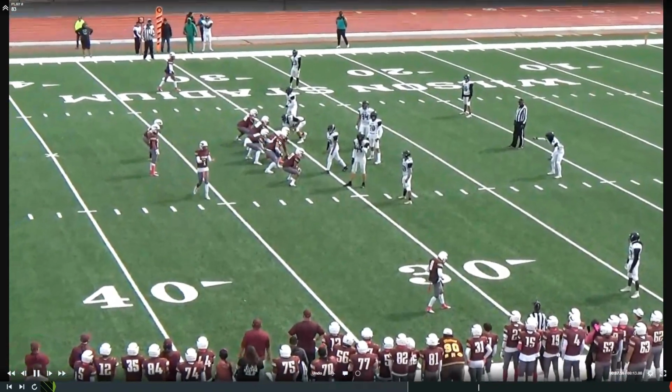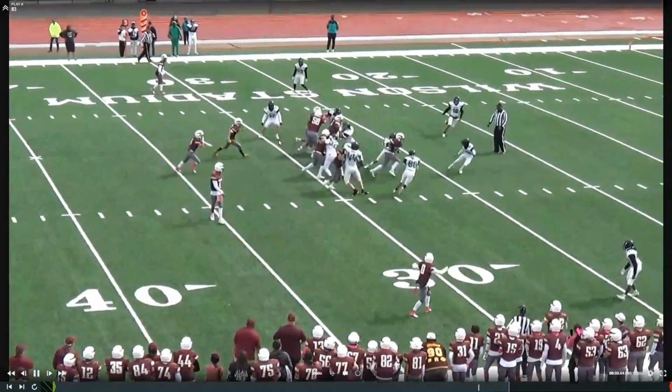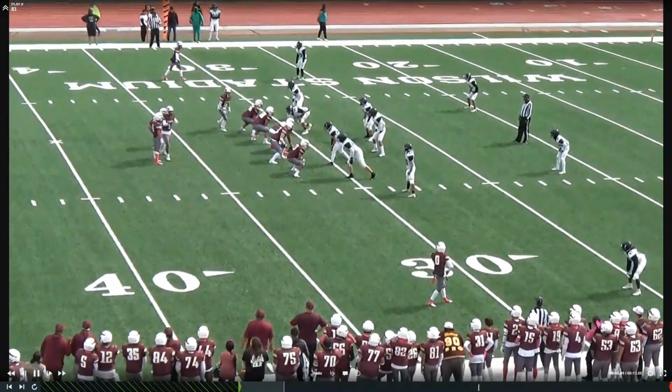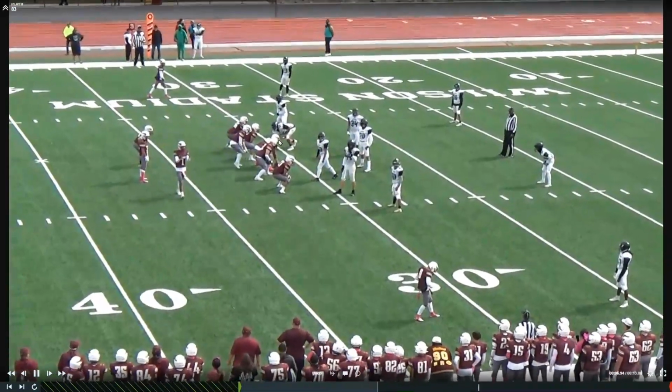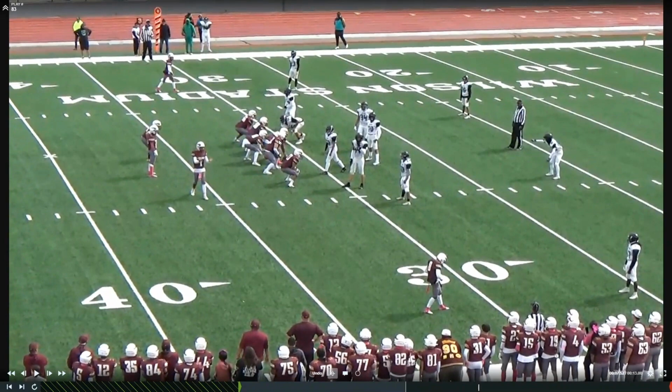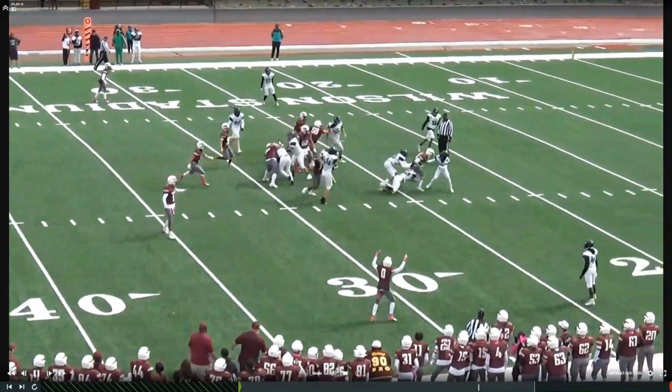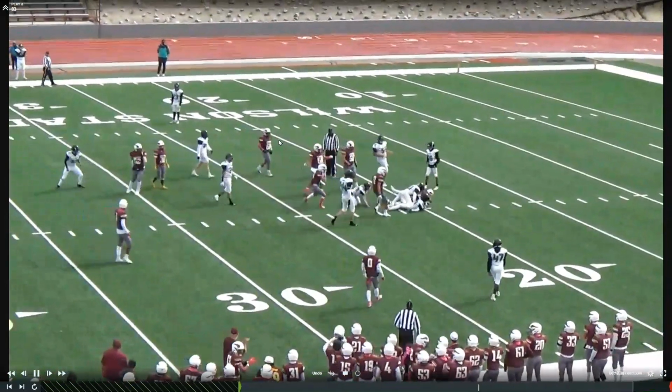We have 2 players in motion, and only one of them comes to a stop, and even that stop is iffy, as he's not set for an entire second. So this foul for illegal shift should have been called. We get a foul for an illegal formation, which is fine. We get that one, and we end up bringing the play back.